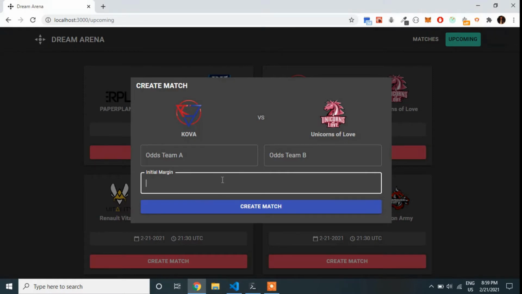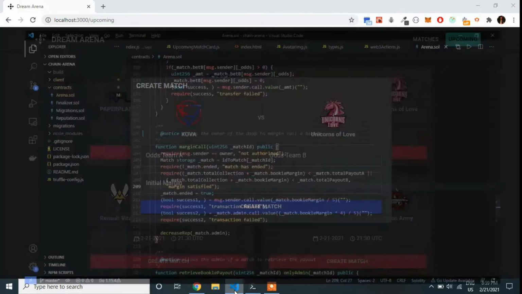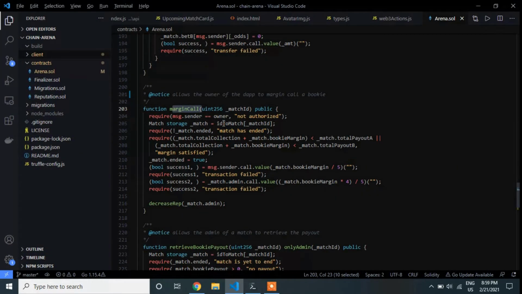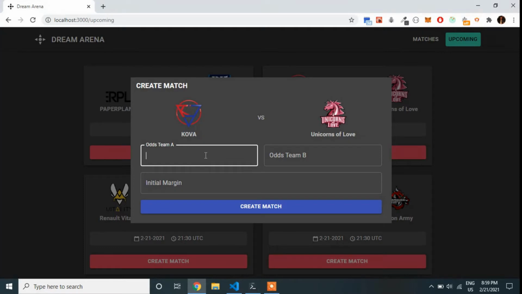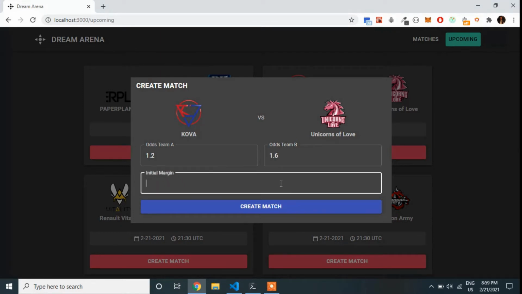Now, if we don't maintain an initial margin, chances are that we might get margin called, which is controlled, as we can see in the code, by the owner. So if you fail to maintain a margin to ensure the payouts for the bettors, then you can get margin called. So for this particular match, let's set the odds for team A to be 1.2, and let's set the odds for team B to be 1.6. Now, since we are the owners right now, we can safely set the initial margin to 0, but in a real world situation, you should never make it 0.